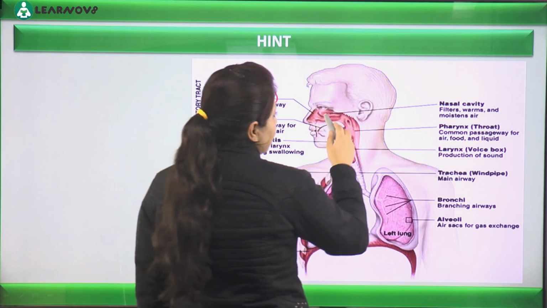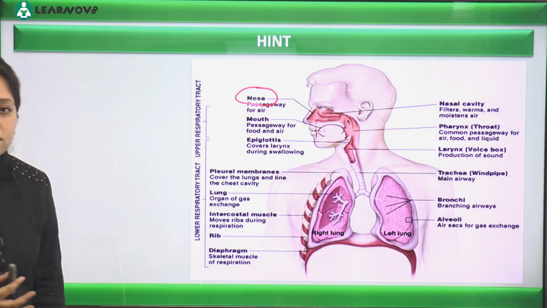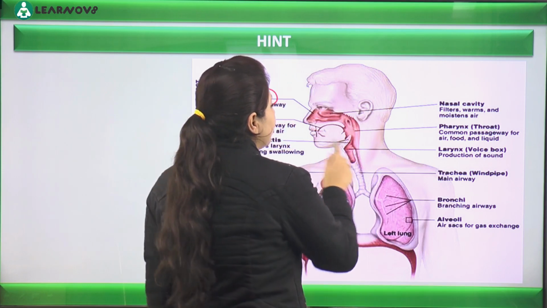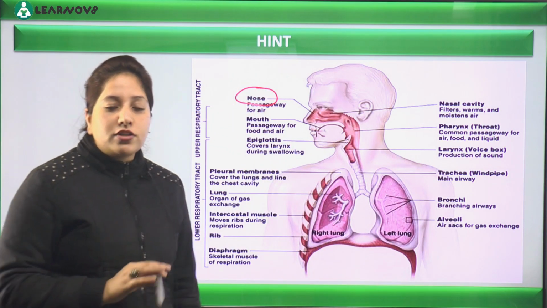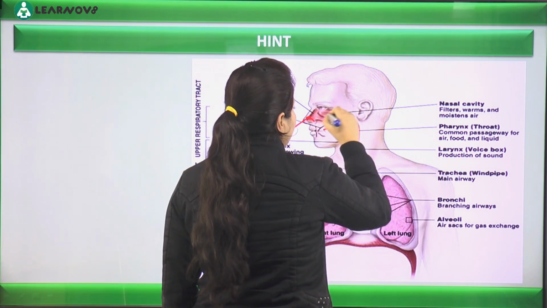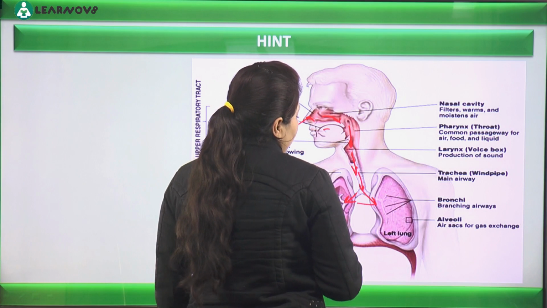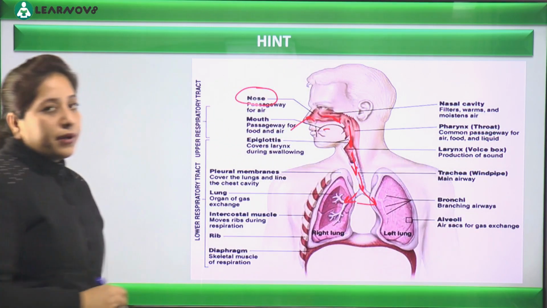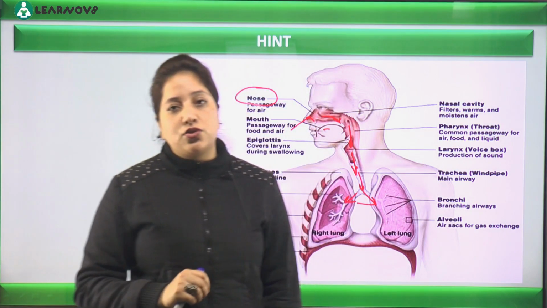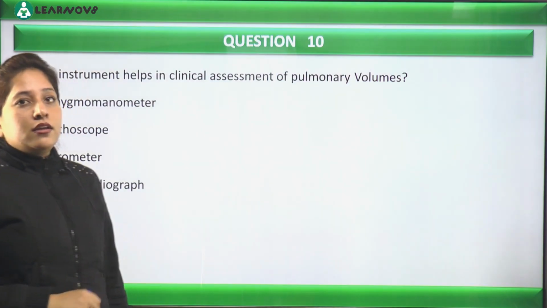Even next, if we discuss, then we have this pharynx. Okay, pharynx, you know already, it's a point where the oral cavity meets the buccal cavity. Obvious सी बात है, यहाँ से air जाएगा, फिर air कहाँ जाएगा? Larynx में जाएगा. जी हाँ, larynx is called as voice box. It helps in the production of sound. Then from here it will go downwards to the trachea, and from the trachea it will divide into primary bronchus, and then later on primary bronchus के बाद मैंने already आपको bronchial tree बताया है, तो that route it will follow and finally it will reach to the alveoli where the actual gas exchange of gases will take place. Okay, next question.